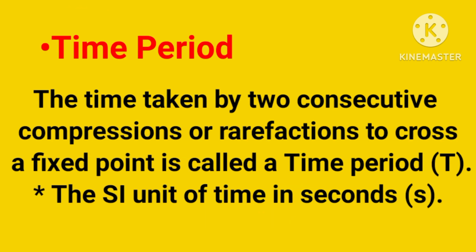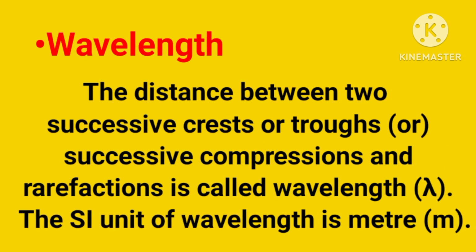The next term is time period. The time taken by two consecutive compressions or rarefactions to cross a fixed point is called the time period. The SI unit of time is the second. The next term is wavelength. The distance between two successive crests or troughs, or successive compression and rarefaction, is called wavelength. That is denoted by lambda. The SI unit of wavelength is the meter.